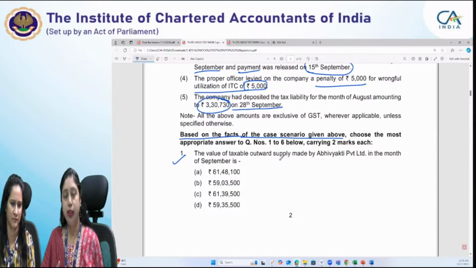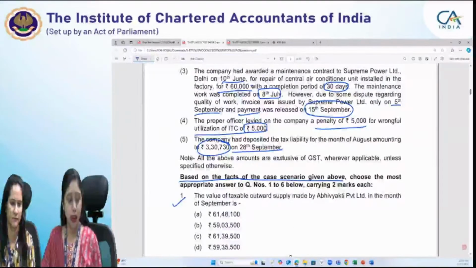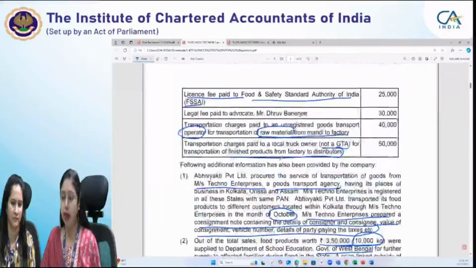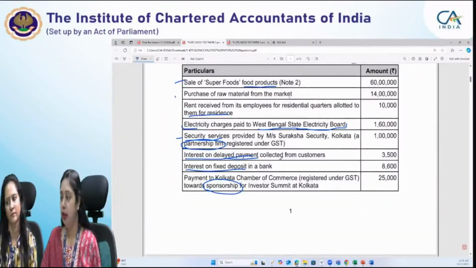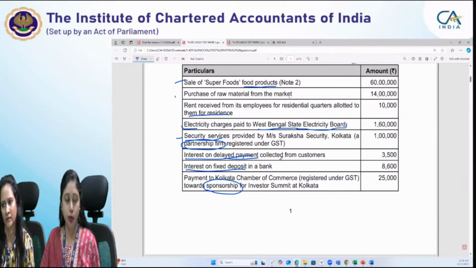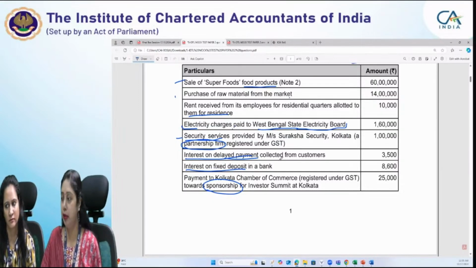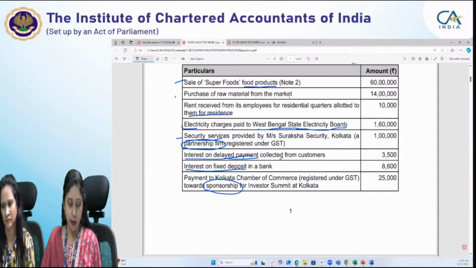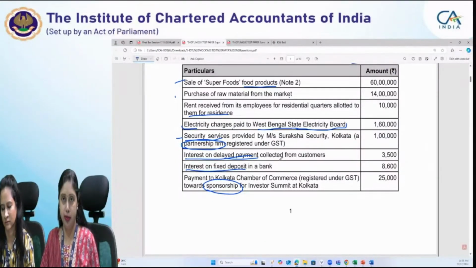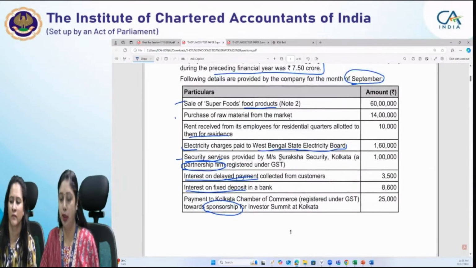Then we have to see whether they are taxable or not. And third thing is what is the value of those taxable supplies. Okay. So in the meantime, I start explaining you the provision. I would request all of you to compute that and then arrive at the answer and come up with the answers of these MCQs. So first is the value of taxable outward supply in this particular scenario.